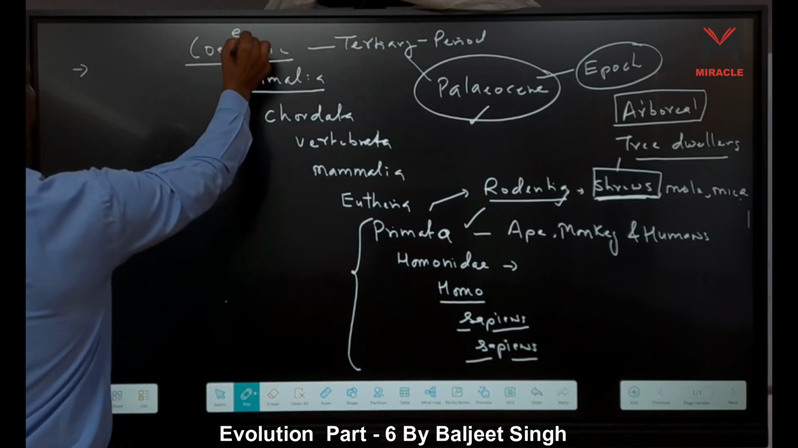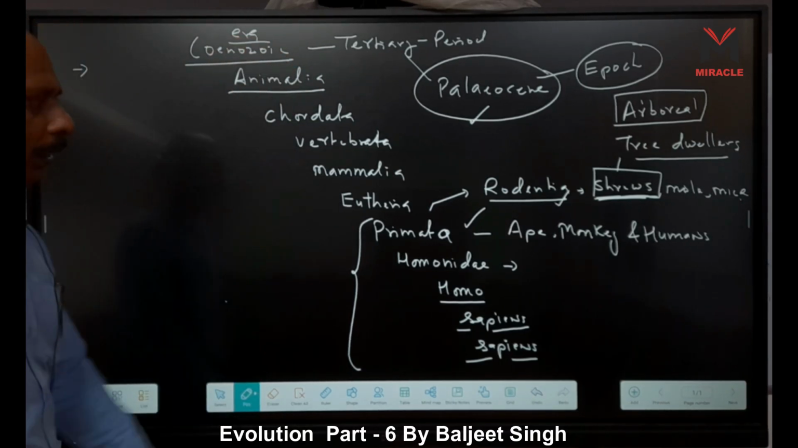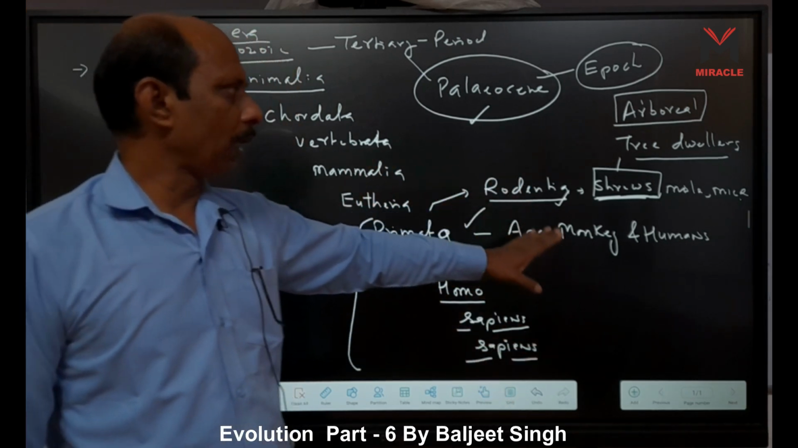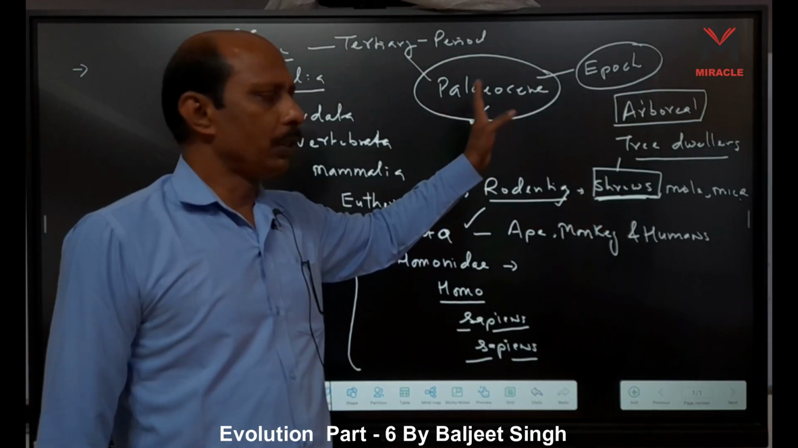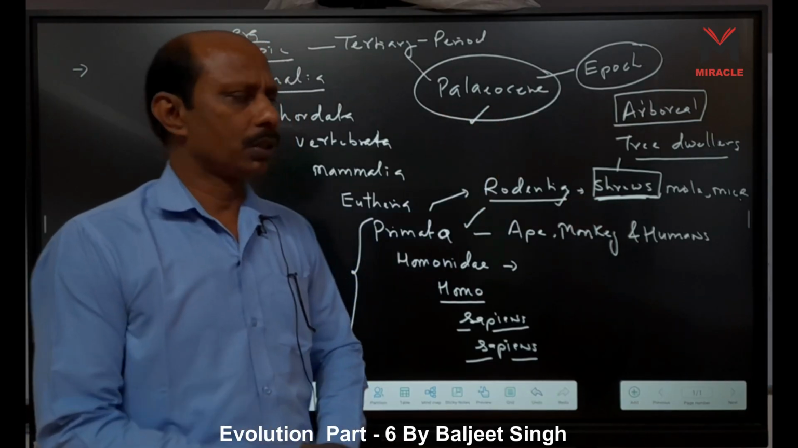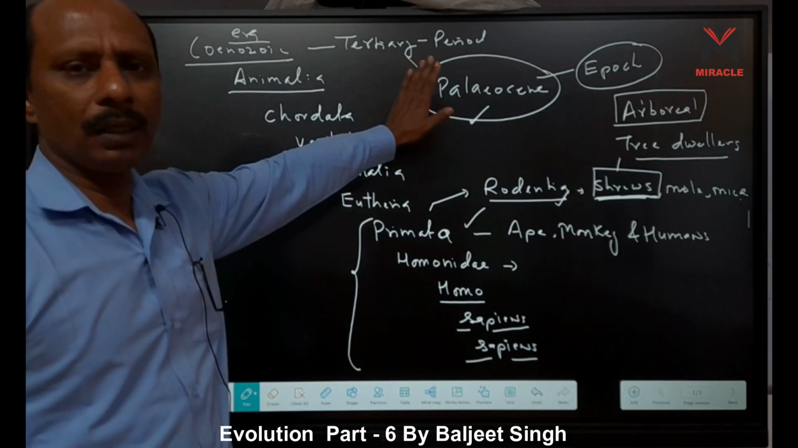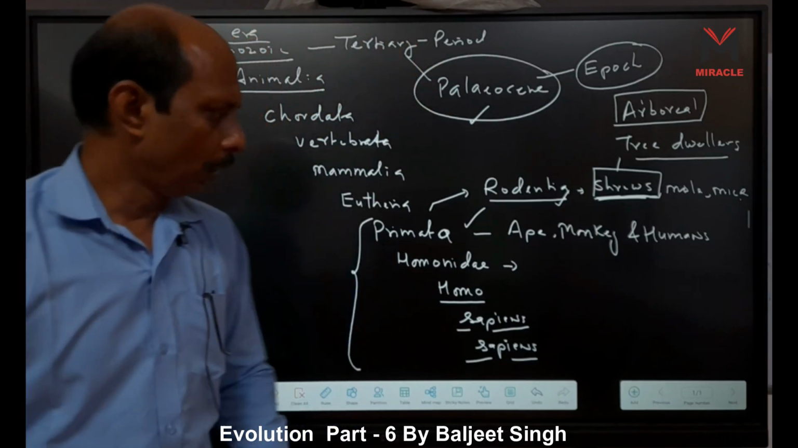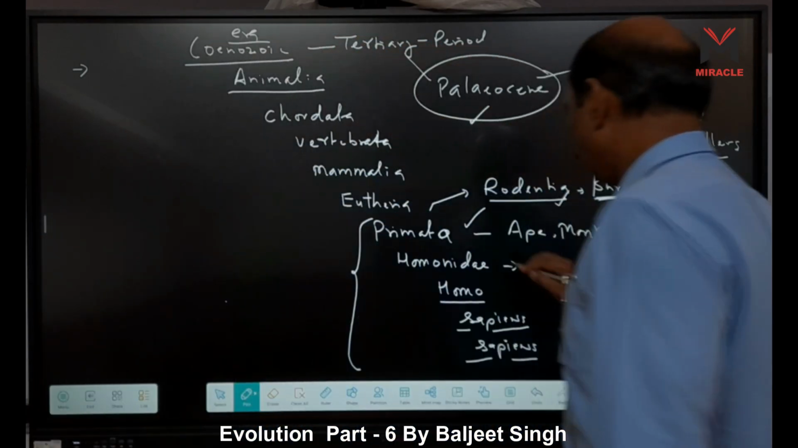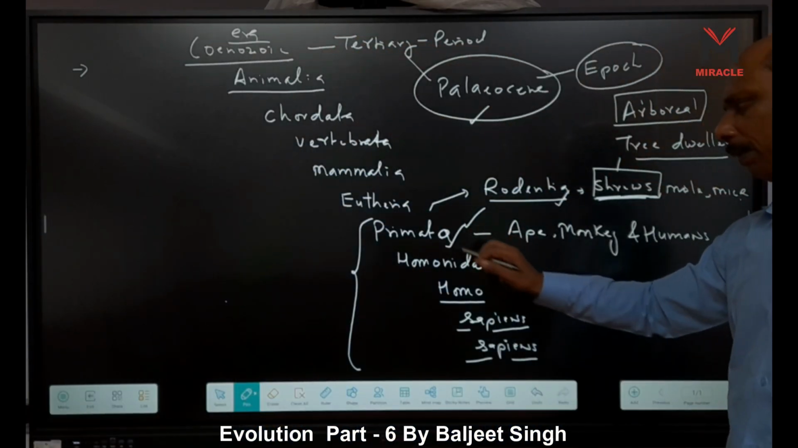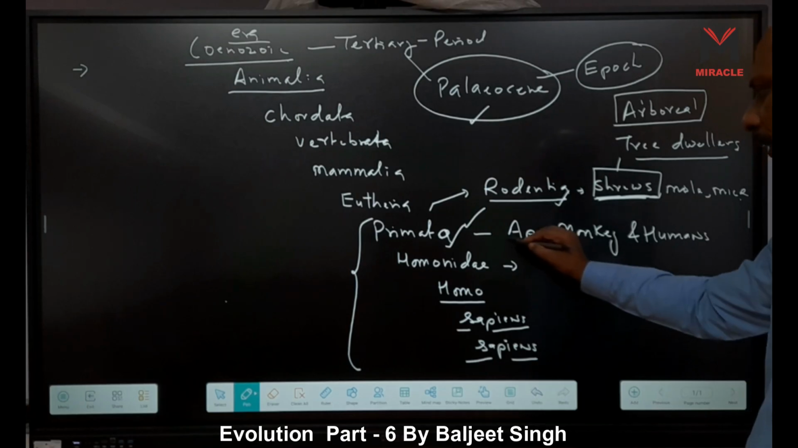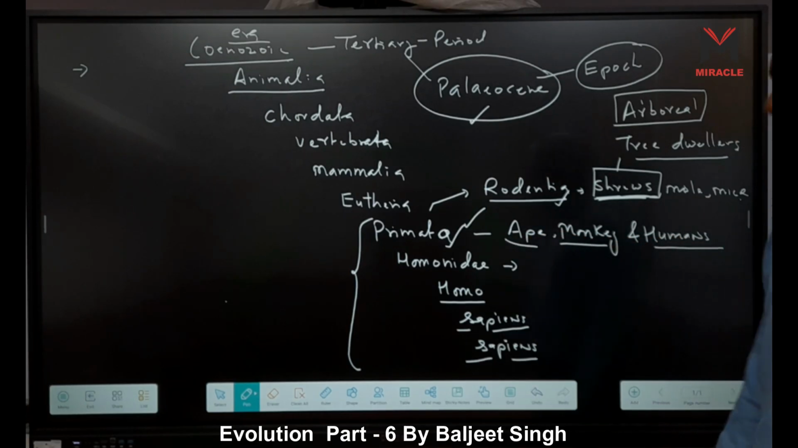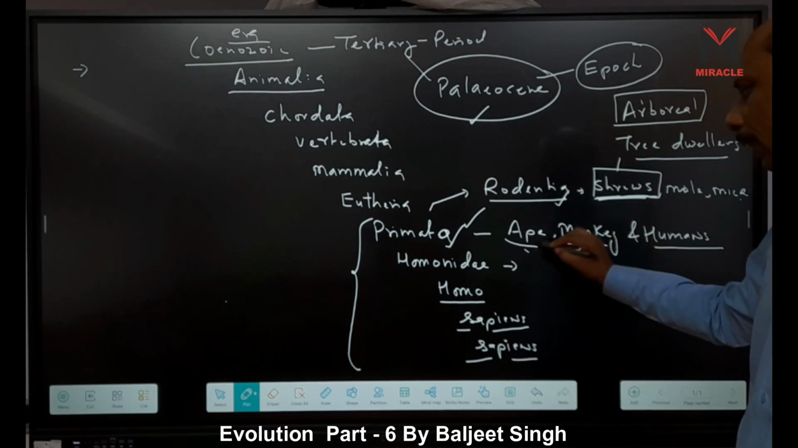This one is era. You understand, these primates evolved in the Paleocene epoch of the Tertiary period of the Cenozoic era, right? Now here, when we consider the Primata, we start from Primata. Primata means we have three types of animals: ape, monkey, and humans. And when we consider who evolved first, first monkey evolved, then ape-like.